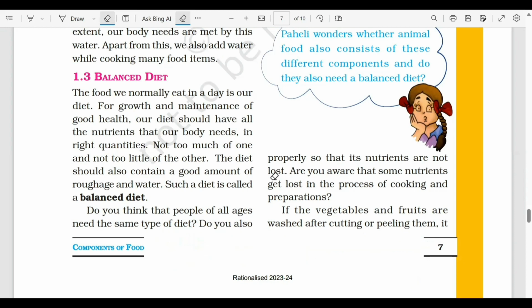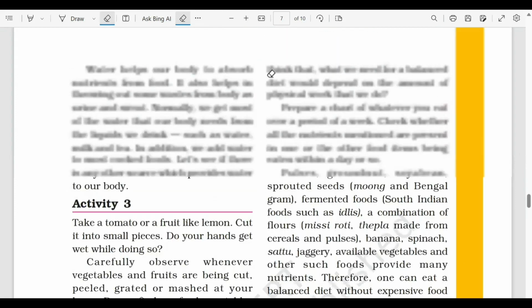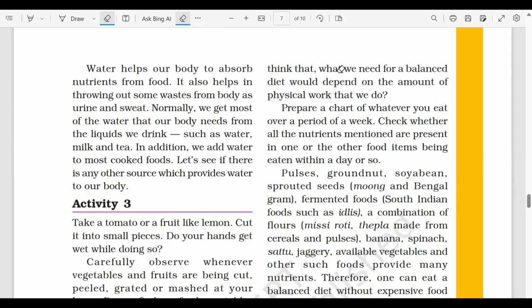Do you also think that what we need for a balanced diet would depend on the amount of physical work that we do? That is also correct. If we are doing more laborious work, agar hame bahut zyada mehnat wala kaam karna hai, so we will include more proteins, and we should also include fats. It is providing us with a good amount of energy. So yes, it also depends upon the physical work that we are doing.